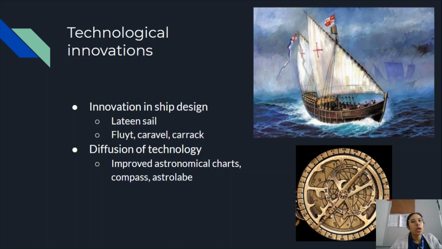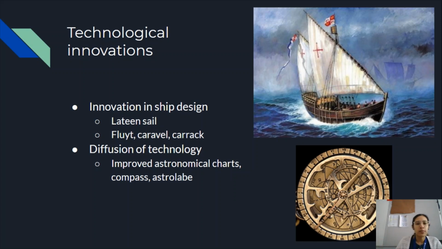Unit 4 is going to talk about the growth of our maritime empires. One of the reasons why they were able to develop is because of technological innovations. So we have innovations in ship design, we have different sails, different types of ships like the flute, the caravel, and the carrack. They're going to allow Europeans to travel these great distances by sea.